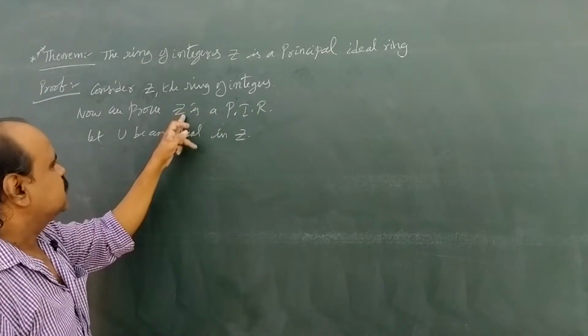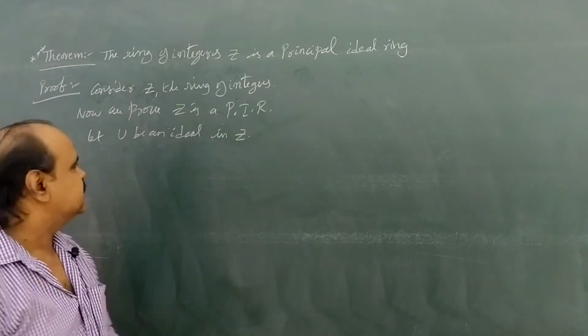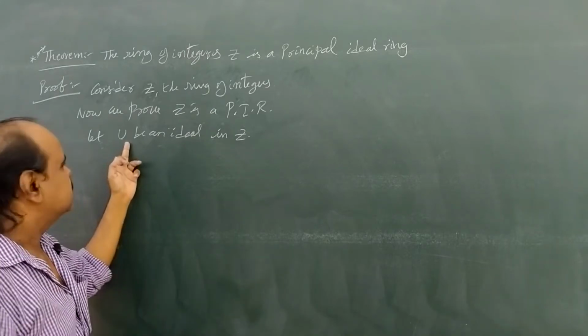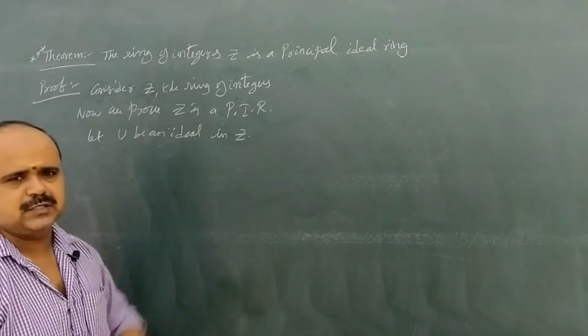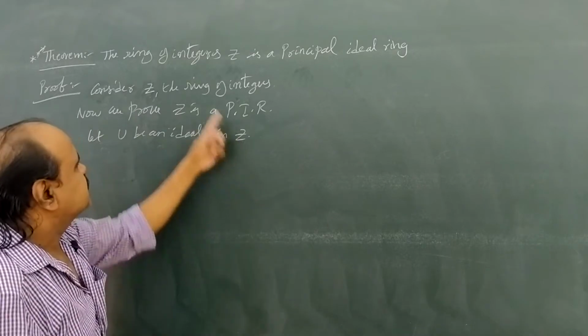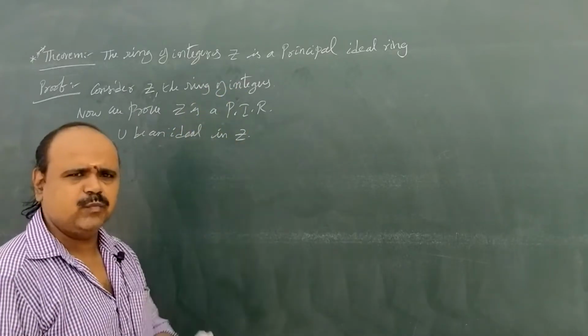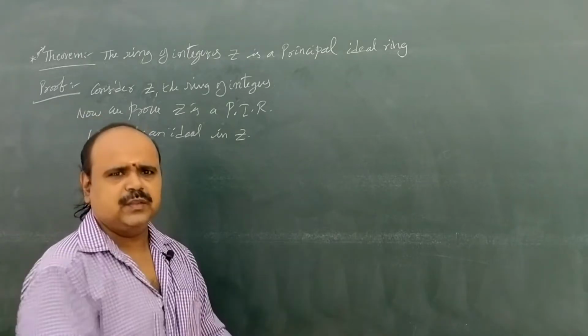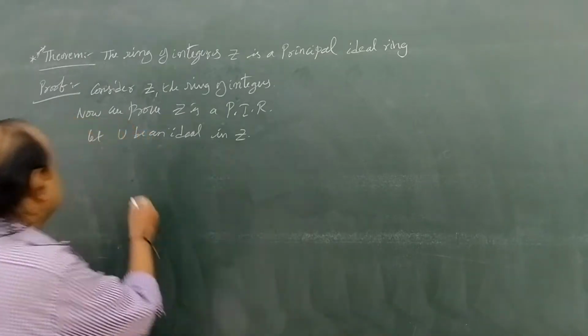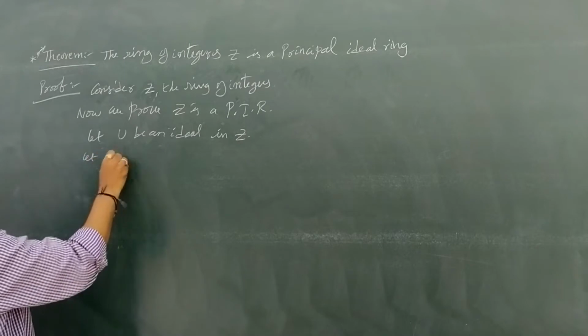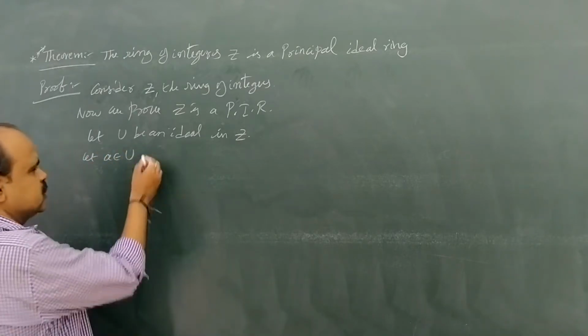So for that, we are considering an ideal U. Let capital U be an ideal in capital Z. What is Z? The ring of integers, which contains both positive integers and negative integers. Let small a belong to capital U.